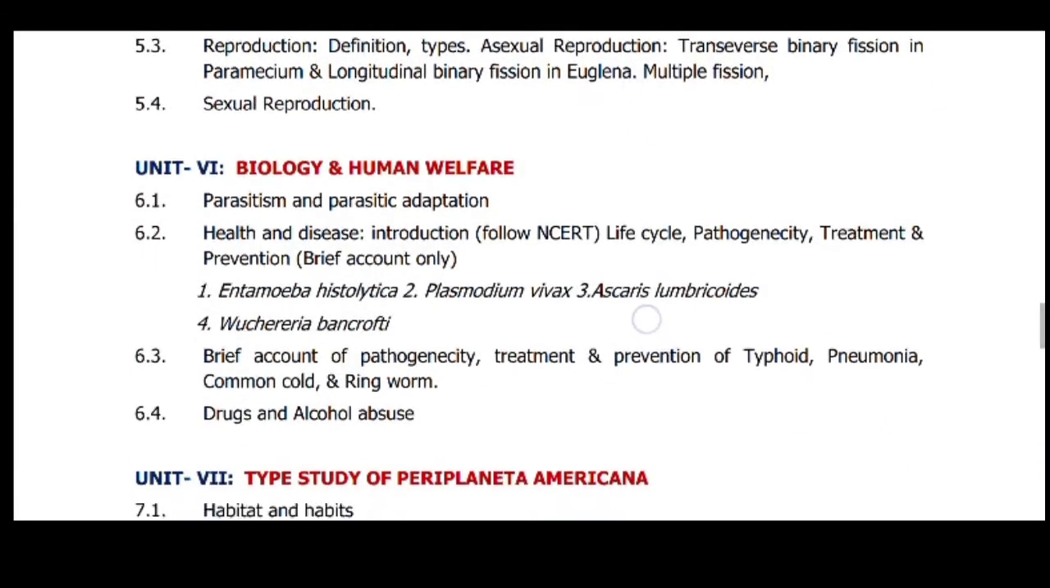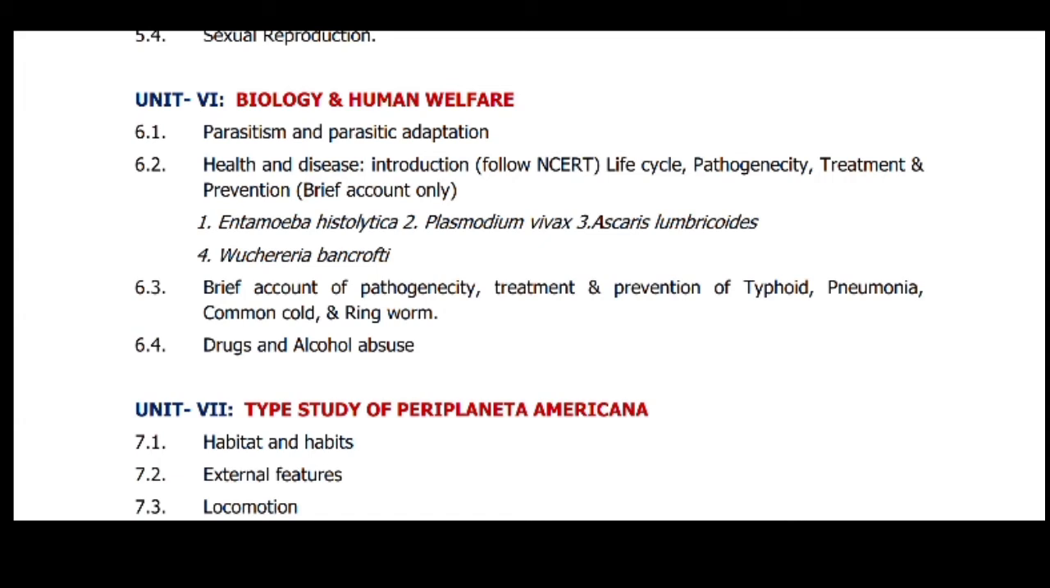Then the 6th chapter is very important. It is biology and human welfare. In this we are going to discuss parasitism and parasitic adaptations, health and disease, introduction, life cycles, pathogenicity, treatment and prevention of Entamoeba histolytica, which causes amoebiasis, Plasmodium vivax, which causes malaria, Ascaris lumbricoides, which causes ascariasis, and Wuchereria bancrofti. It's also called elephantiasis, a disease caused by Wuchereria bancrofti.